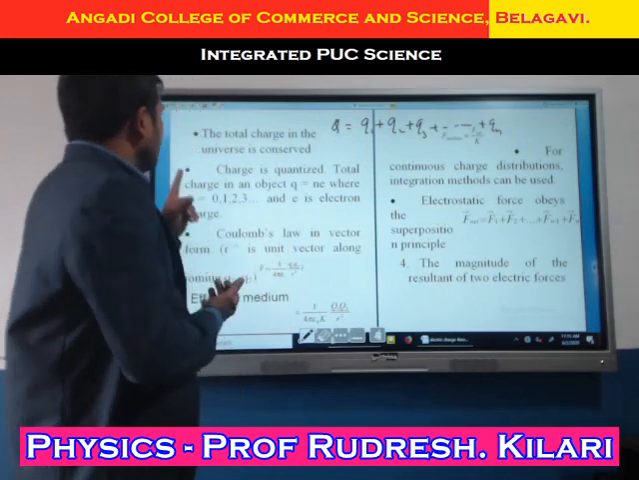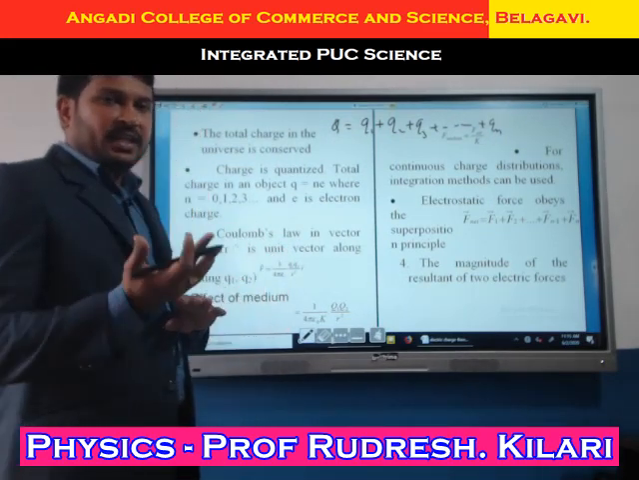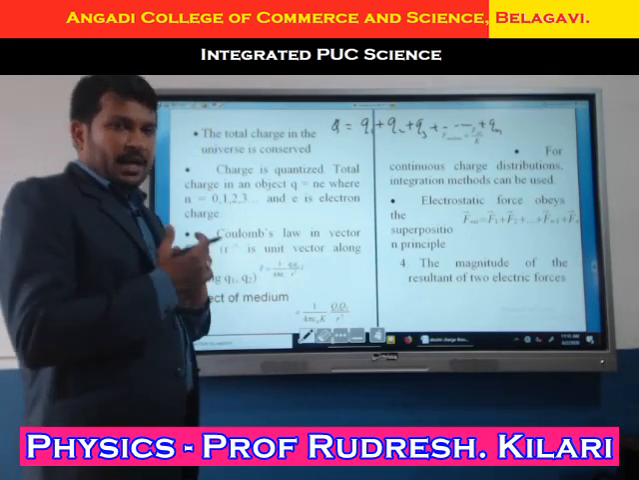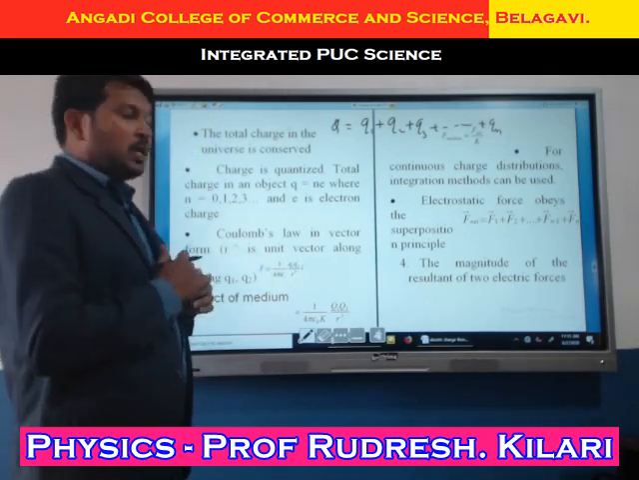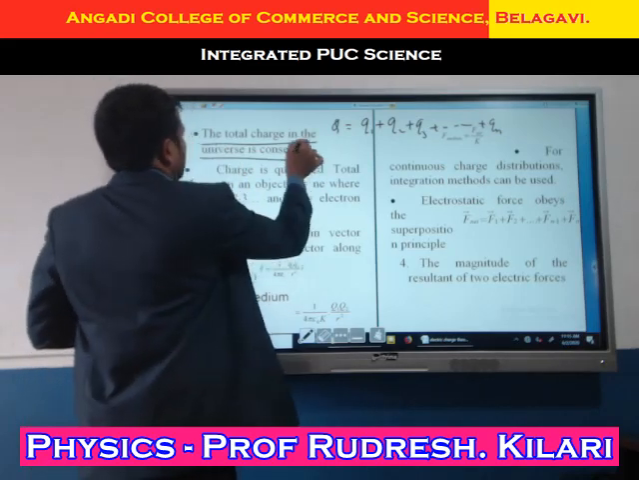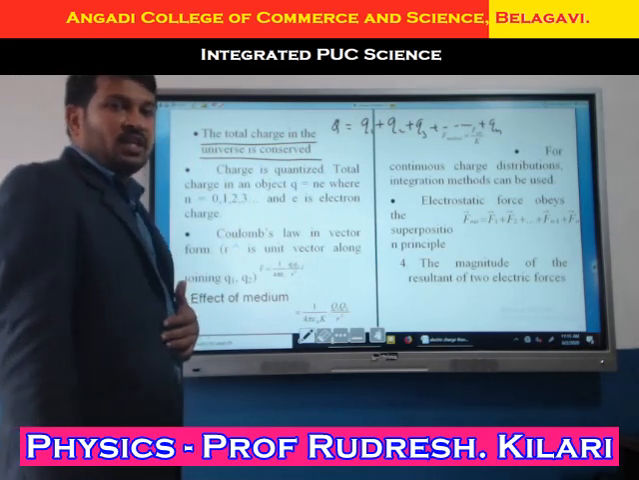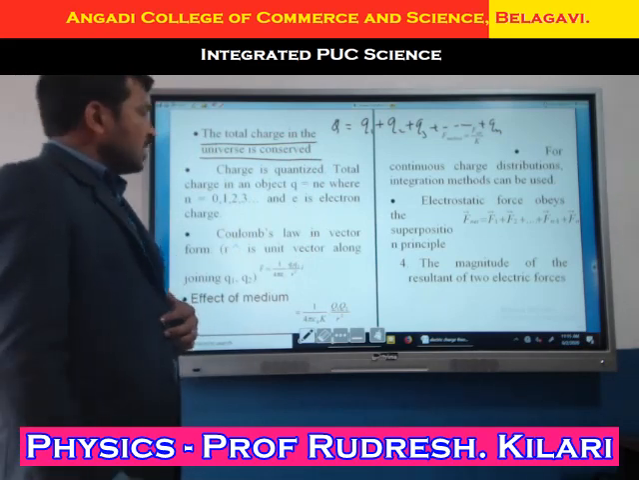Okay, next one here, conservation of charge. Charge can neither be created nor destroyed, but it can be transferred from one body to another body. That we call total charge in the universe is conserved. What we are mentioning here, total charge in the universe is conserved, remember.